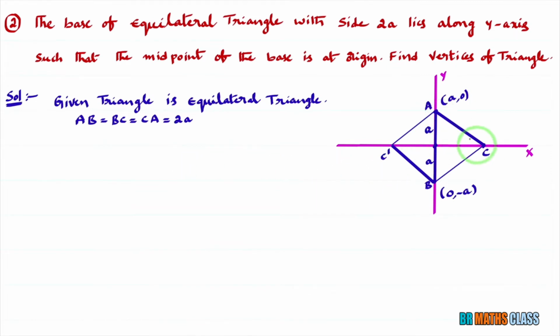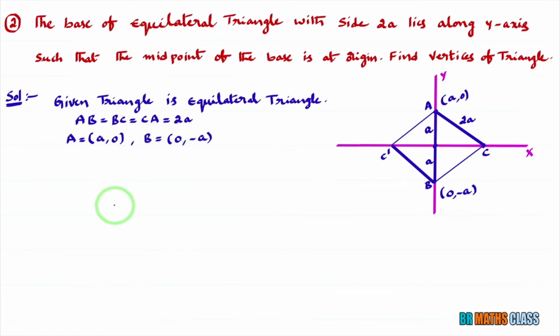What is AC? AC is also of length 2a. They are asking the vertices of the triangle. Vertex A is (0, a) here. Vertex B is (0, -a).